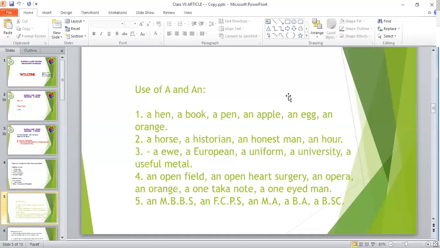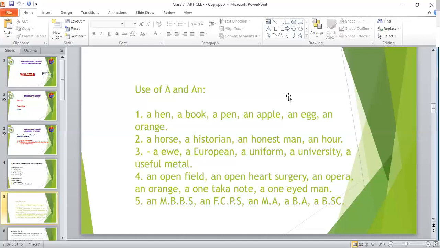If the pronunciation of E or U starts with that of U, then before that very word we will use a. See, a UV. The pronunciation has started with U, and that's why we have used a instead of an. Then a European, then a uniform, a university, a useful metal.